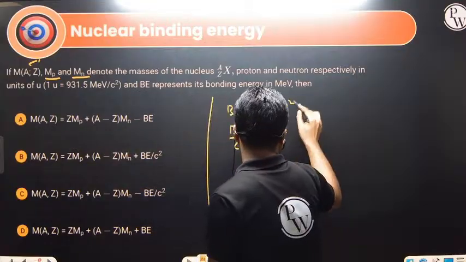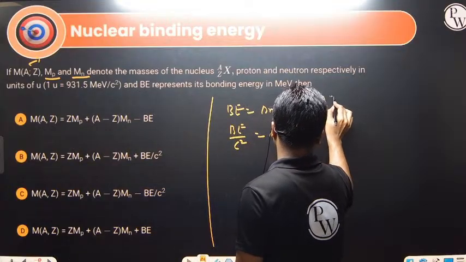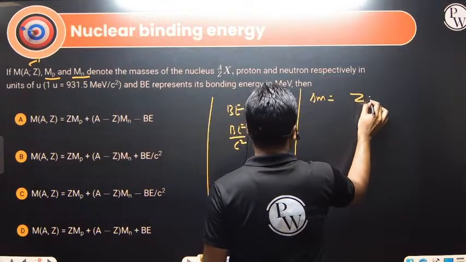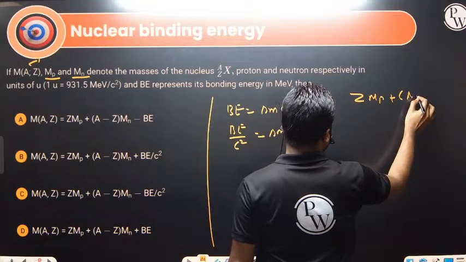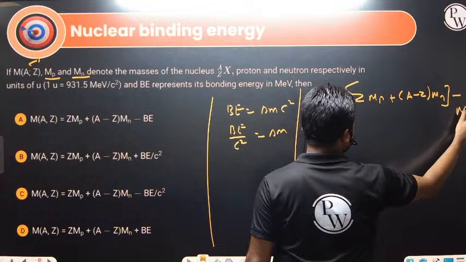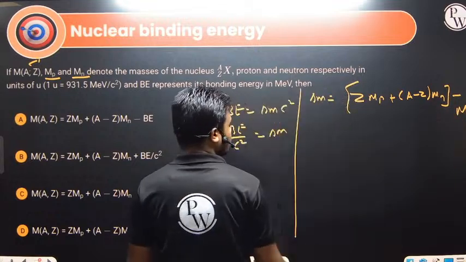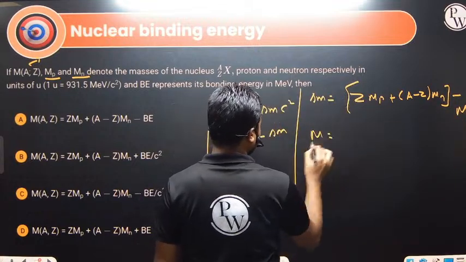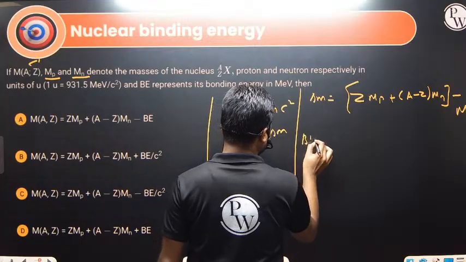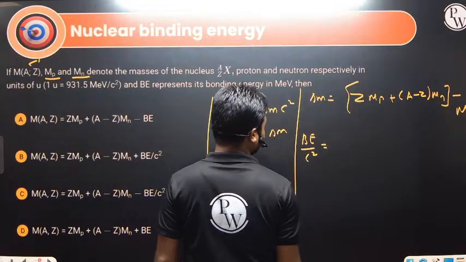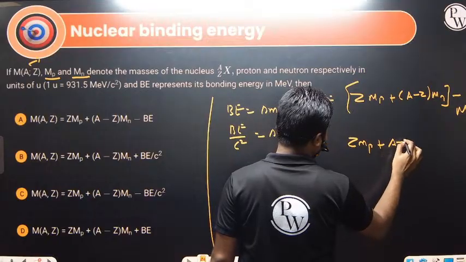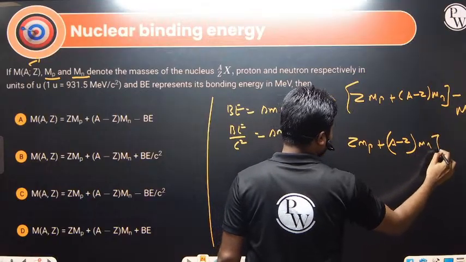So in this case, I'll be writing this. What is delta m? It is the sum of the mass of the protons, that is Z into Mp, plus the sum of the mass of the neutrons, A minus Z into Mn. This is the sum of the mass of the nucleons minus the mass of the nucleus. And what is delta m? Binding energy by c square. So binding energy divided by c square equals Z into Mp plus A minus Z into Mn minus mass of the nucleus.